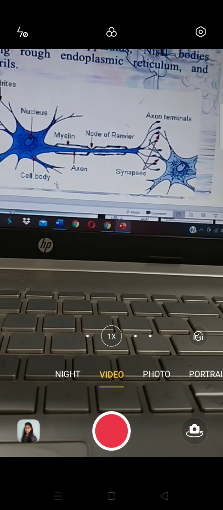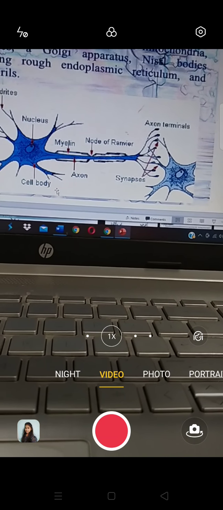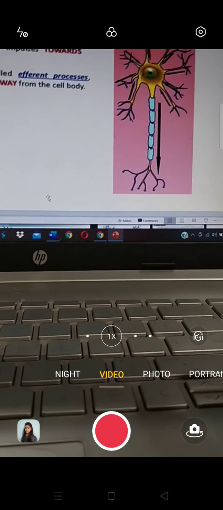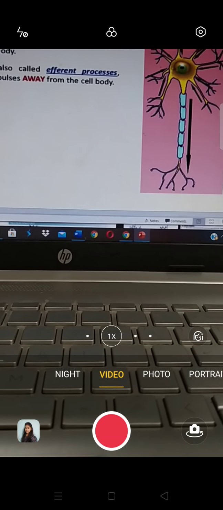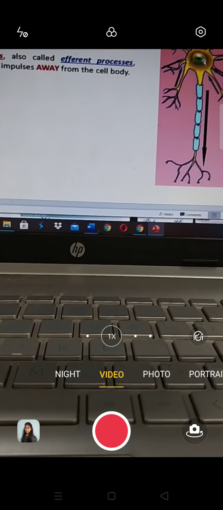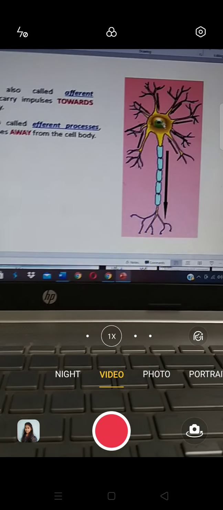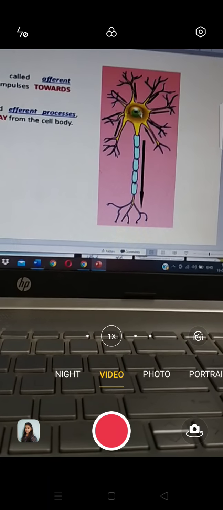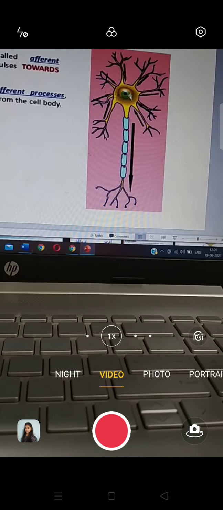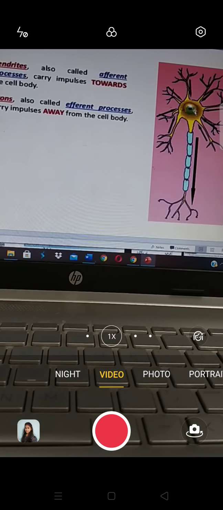Those at the distal end of the axon are called telodendrites. The protodendrites receive stimulus from the neighboring cells and pass it on to the cell body, while the telodendrites pass the nerve impulses from the cell body through the axon to the other cell.